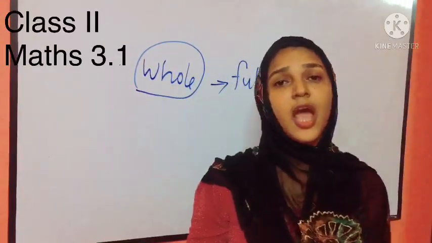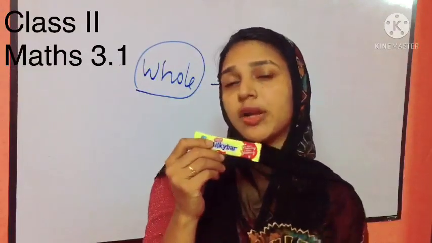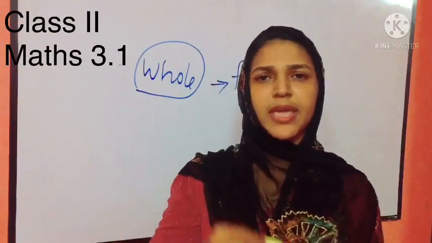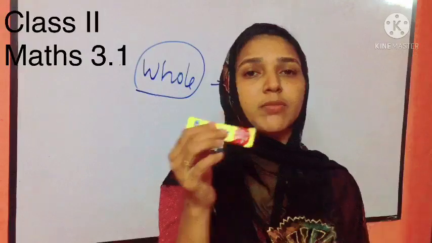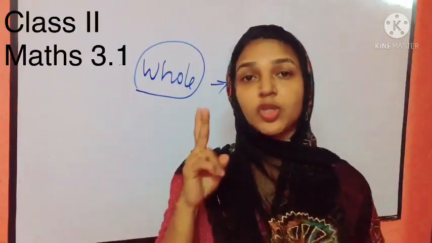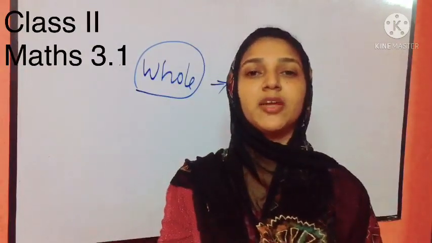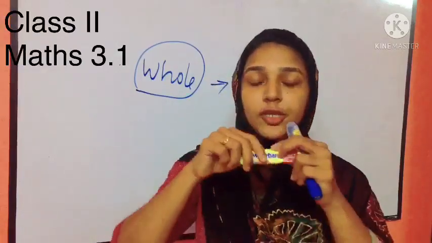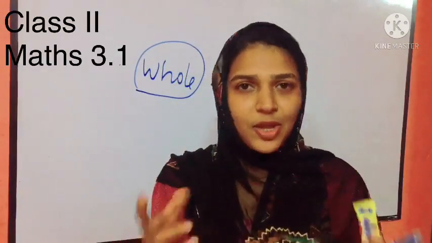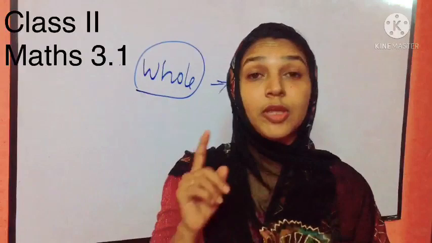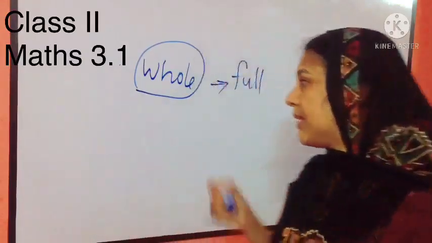Okay students, now I want to share this chocolate with my friend. If there are two kids in your home, your mother will divide one chocolate into two pieces. Not only two pieces, two equal pieces.